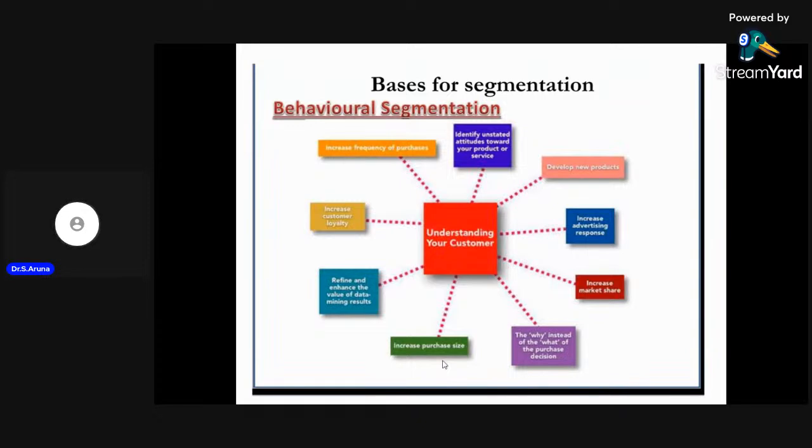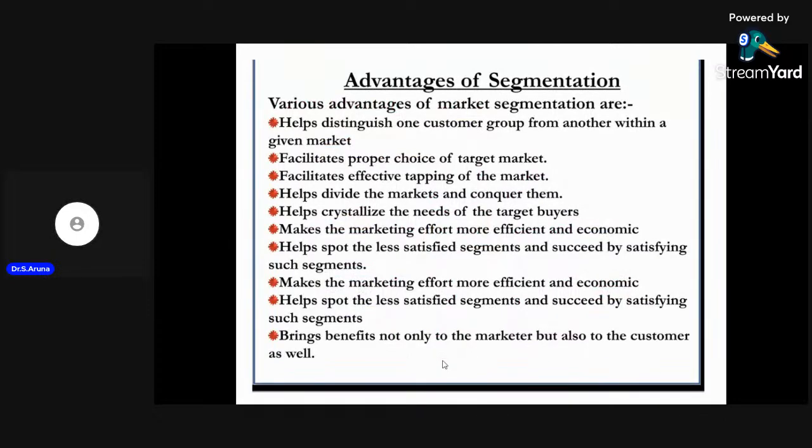This is called behavioral segmentation. So the behavior of mankind always varies. These are the various types of market segmentation. We classify the market based on geographical, demographic, socio-cultural and psychographic factors, and also based on the behavior of the customer.